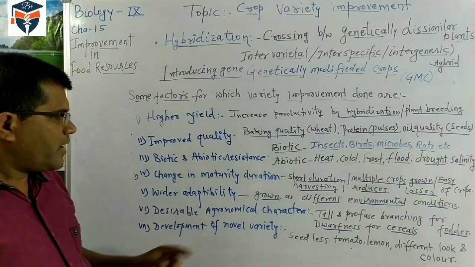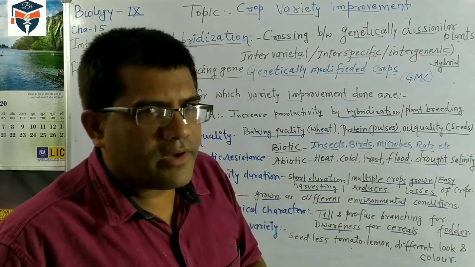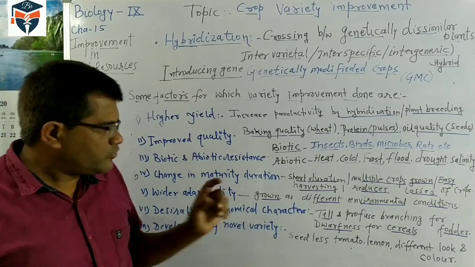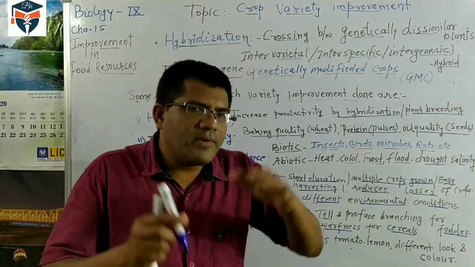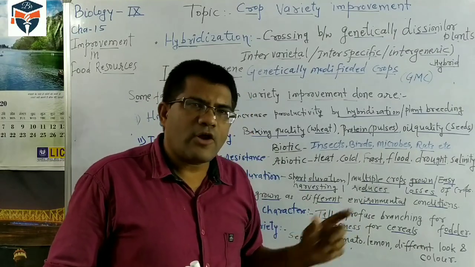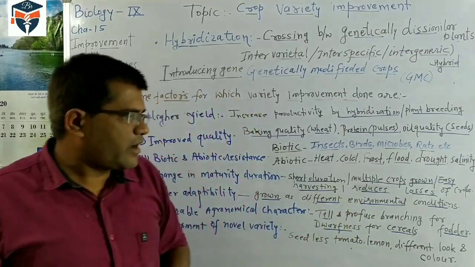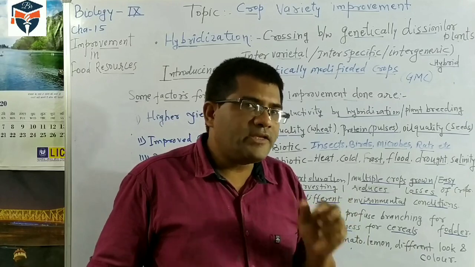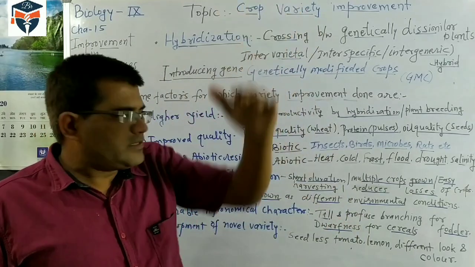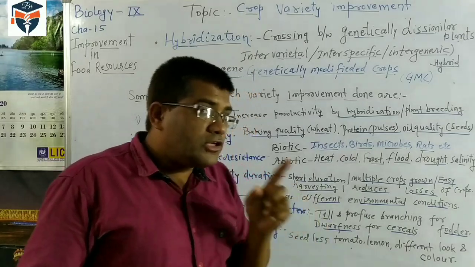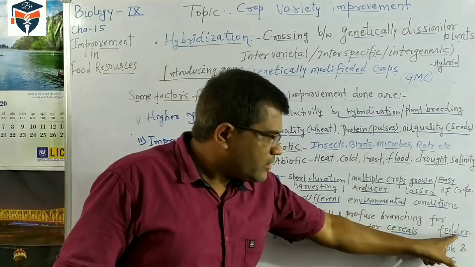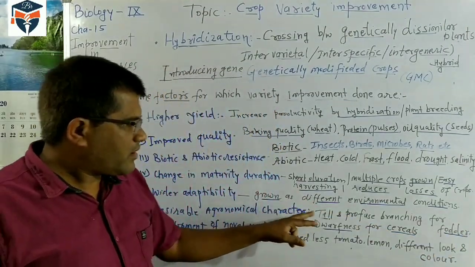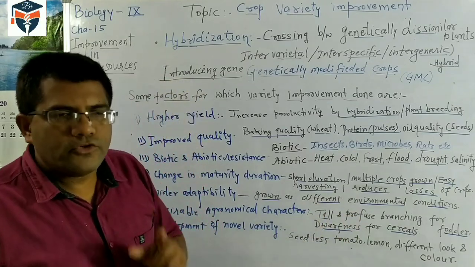Next is desirable agronomical character. According to our benefit and our need, we are producing different types of crops. Suppose tall and profuse branching, where many branches are there. Tall crops as well as profusely branching crops are better as fodder. Berseem, Sudan, these types of grasses are taller as well as having more branching. So this type of crop is preferred for fodder. If we require fodder for cattle, in such cases we have to prepare crops which are taller, having profuse branching.